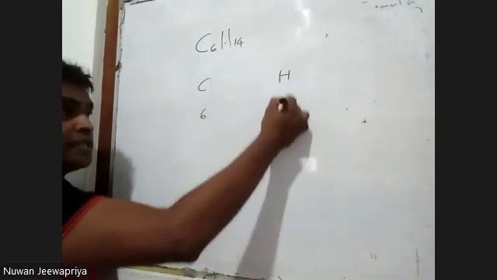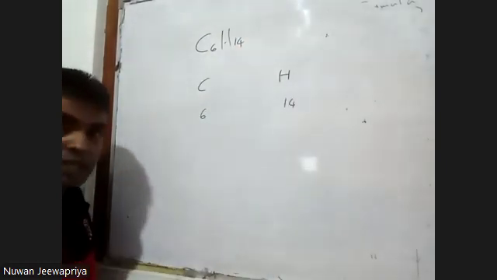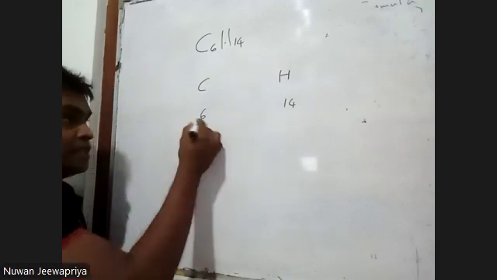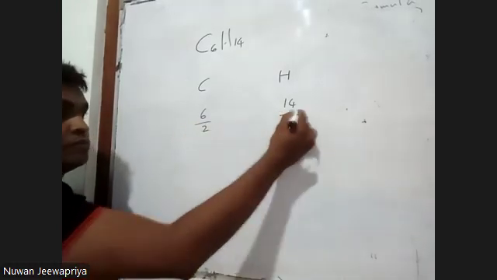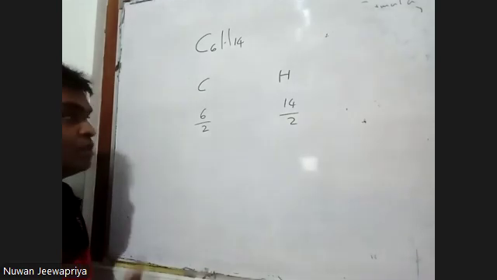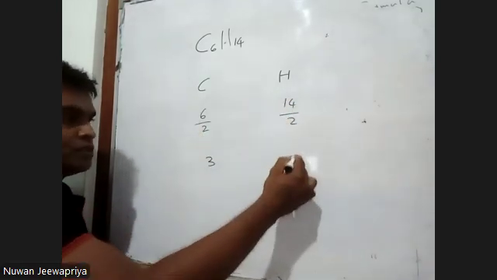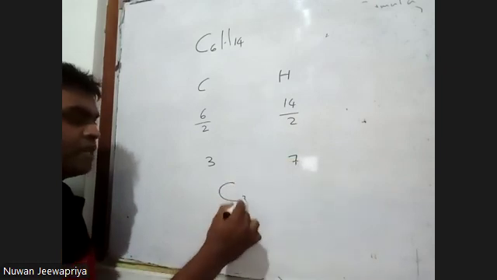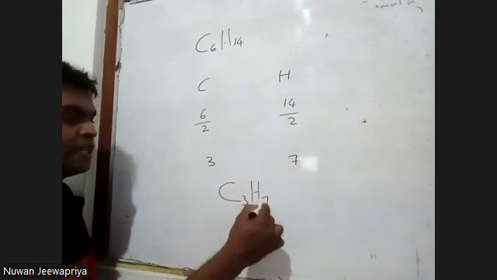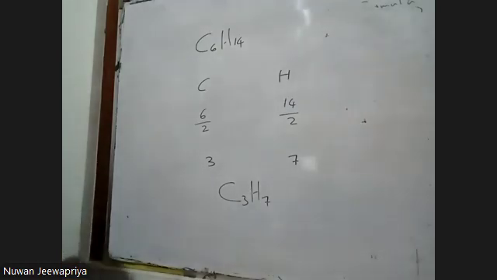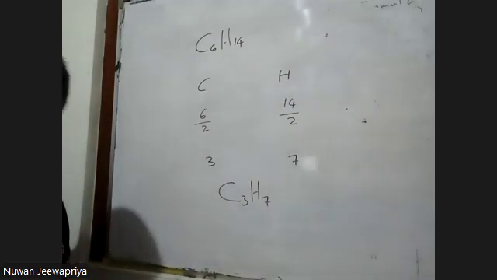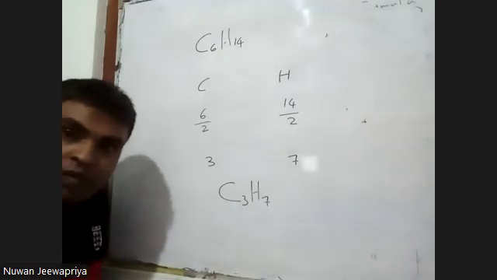How many hydrogen are there? 14. Is there any divisible number? Yes, that is 2. Both are divided by 2. 6 divided by 2 is 3. 14 divided by 2 is 7. The empirical formula is C3H7. Right? So like that, we can find the empirical formula.